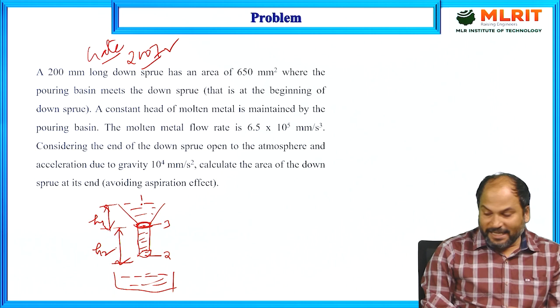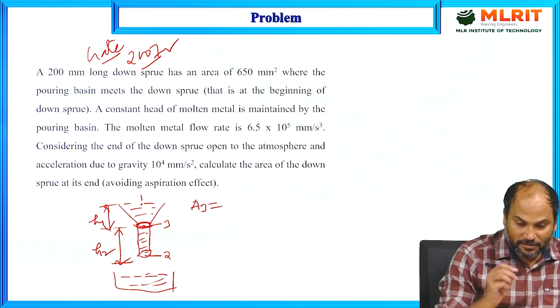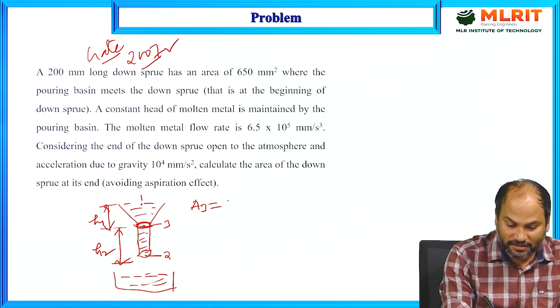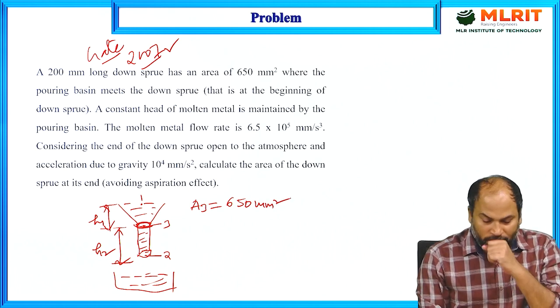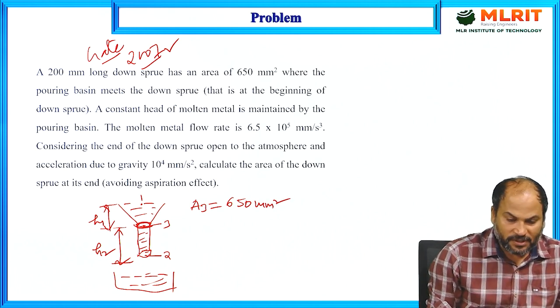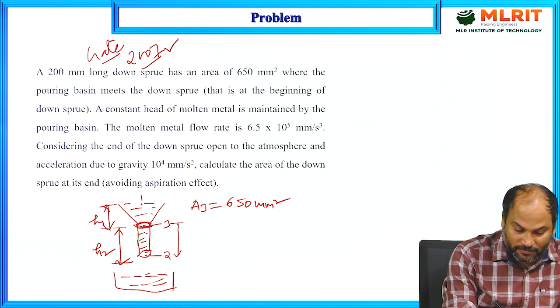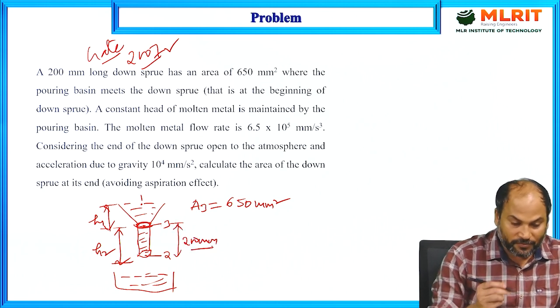So here the area is given. Which area is given? A3 is given, 650 mm square. This value is given. Now this height, the sprue length, is also given, and it is 200 mm.